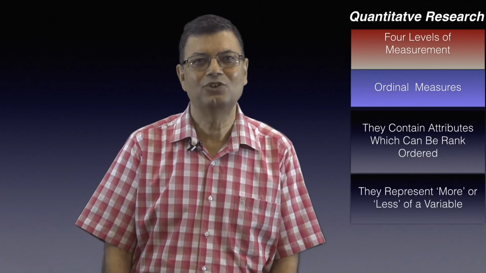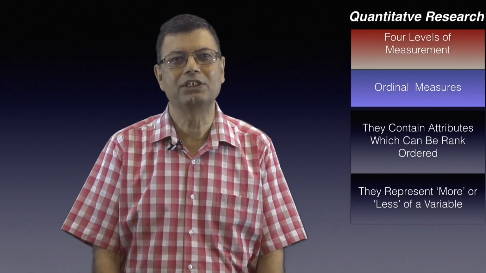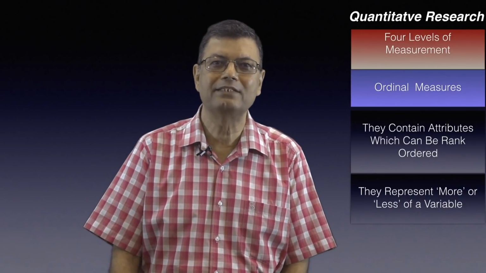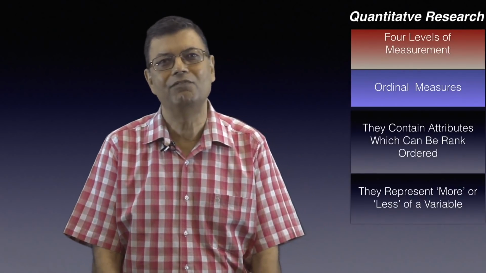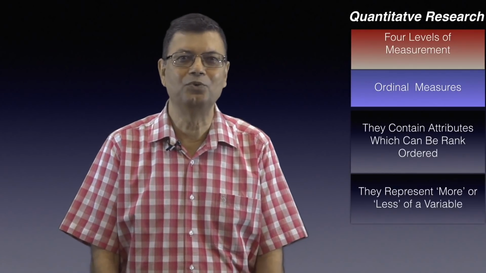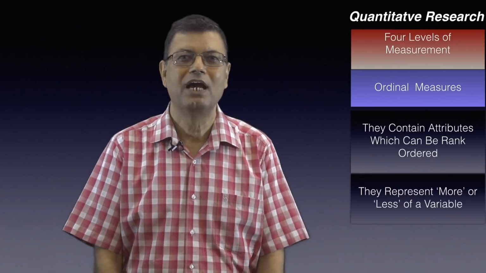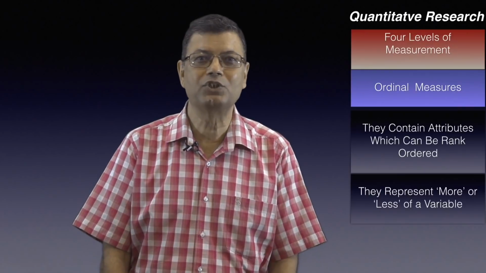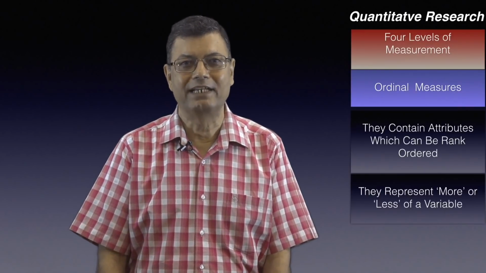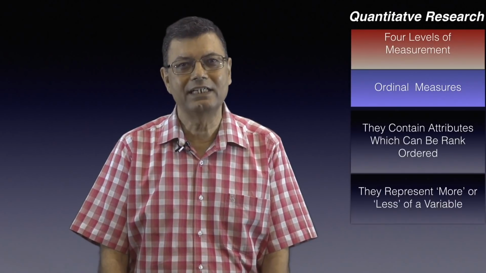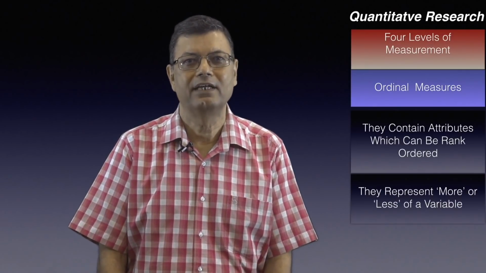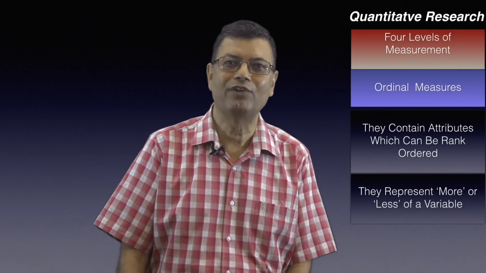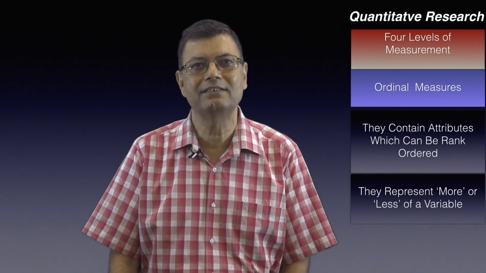In social sciences, we take ordinal measure of a variable, asking subjects to rate the degree of the presence of the variable. For example, we may ask, how much satisfied are you with the promotional avenues available in your organization? The respondents may rate the question on the scale very satisfied, quite satisfied, a little satisfied, and not at all satisfied. A number can be assigned to these responses also. Now, this is a way of rank ordering the degree of presence of the variable.